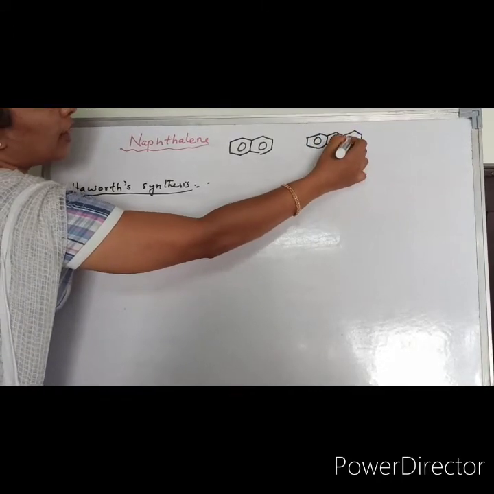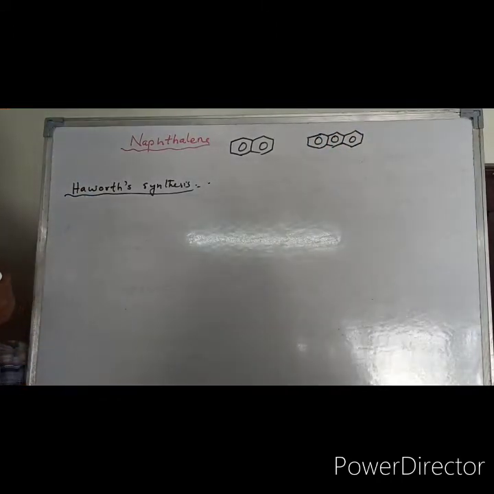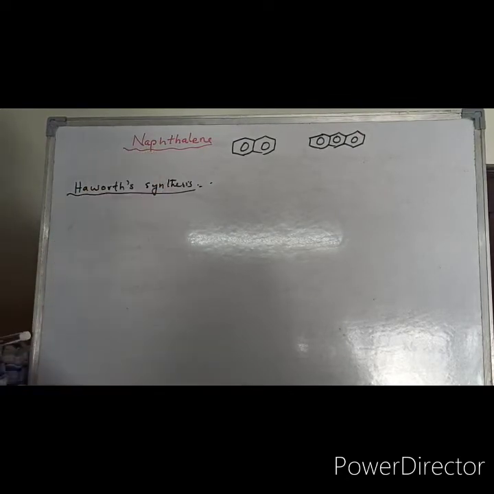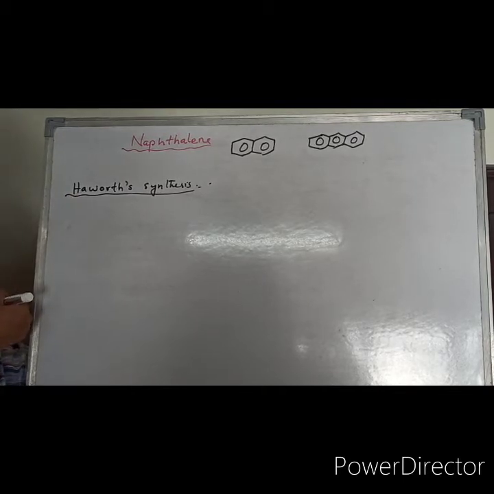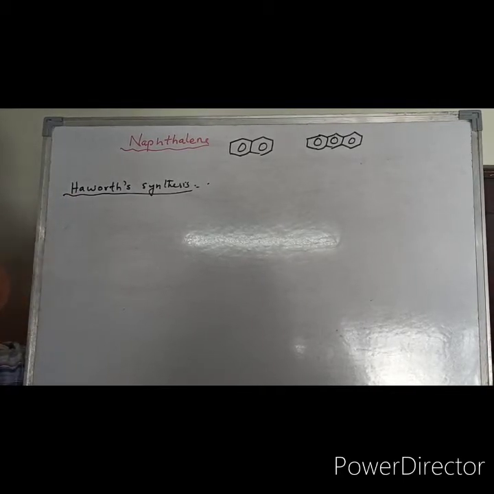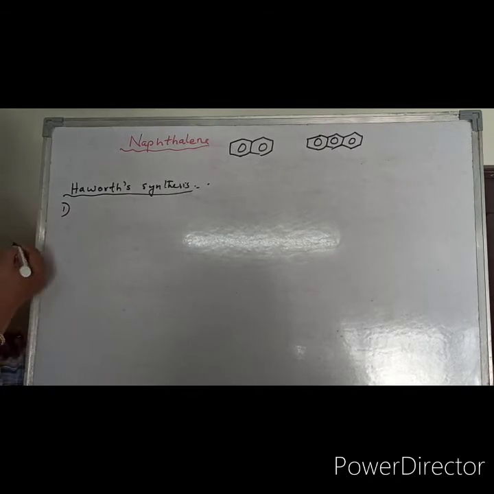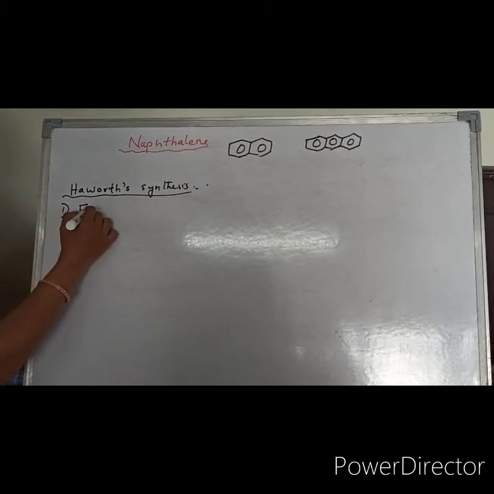So this is anthracene. We will now see the synthesis of naphthalene in detail. First and foremost is a very important synthesis, the Haworth synthesis of naphthalene. It involves 4 steps. The first step is Friedel-Crafts acylation.